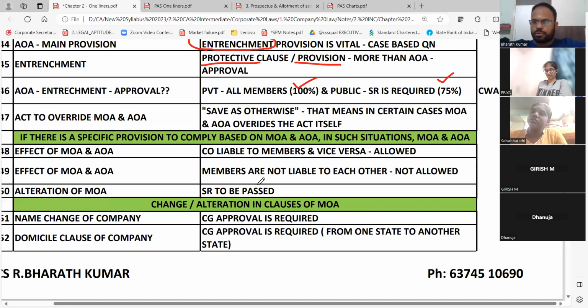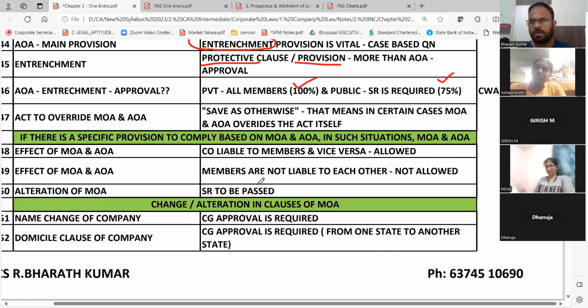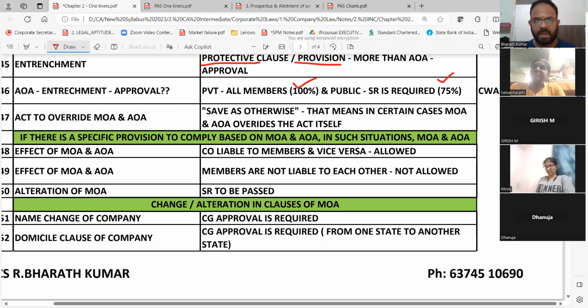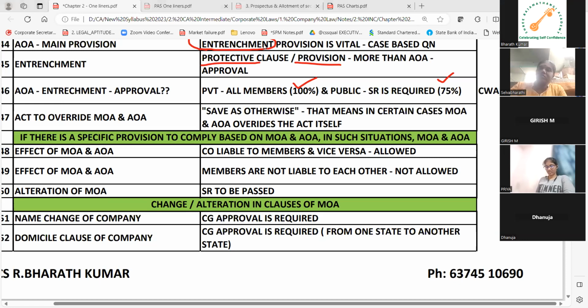Chapter 2 fully you should try to visualize. Please try to do that. Once you do that, it should make your job easy. Then I will cover another 15 minutes. I will finish chapter number 2 and go to chapter number 3. Am I clear? Can you glance this for 5 minutes? Yes, only 5 minutes I'll give you guys.